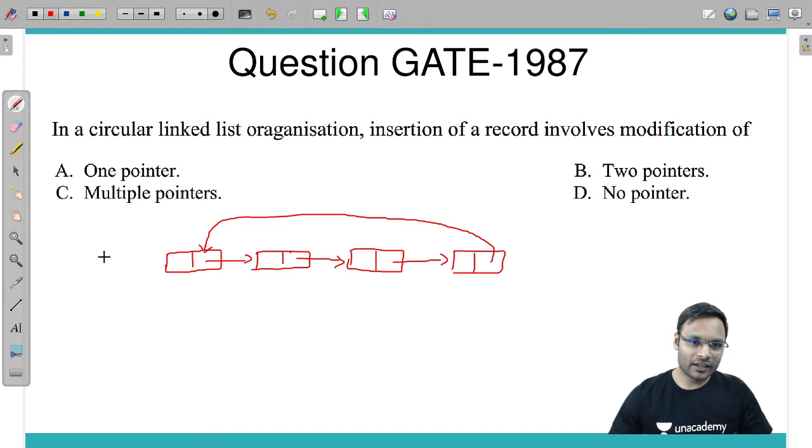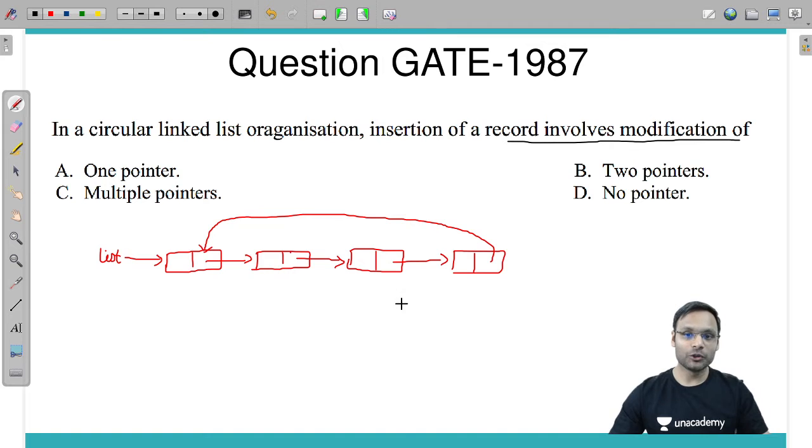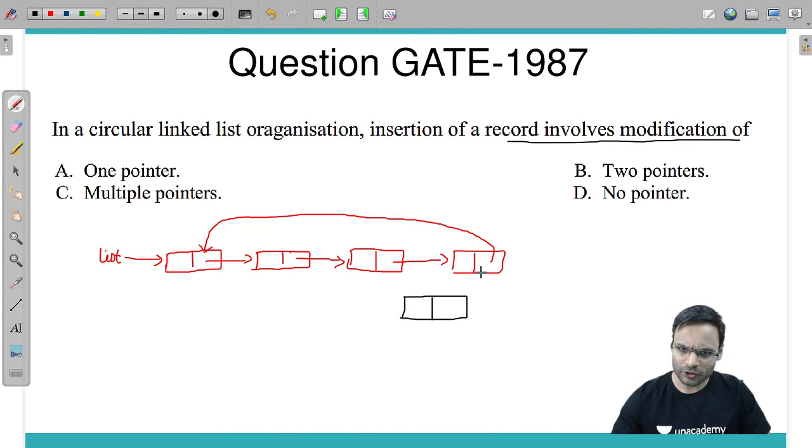In this particular linked list, suppose this is your list pointer pointing to the first node, the circular list pointing to the last node. Now, how many pointers are you going to update or modify when you have an insertion of a record? Anywhere you insert a record, suppose here, one pointer is this one and one pointer is this one that you are going to update.